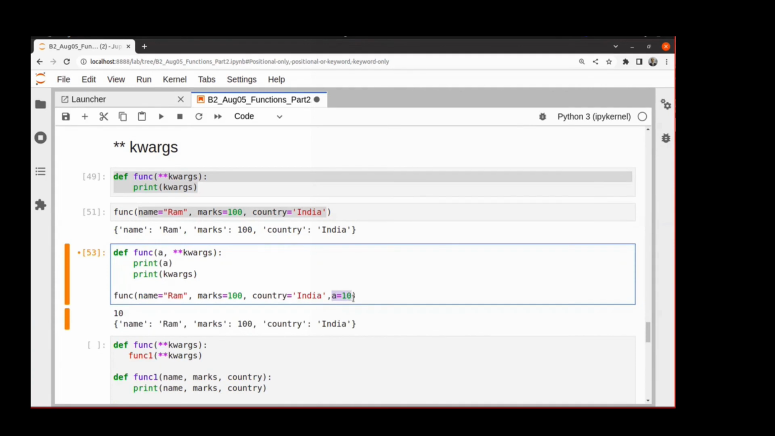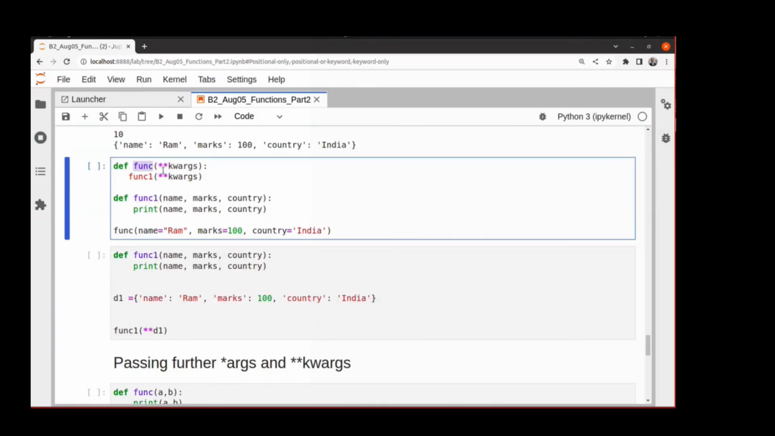This time the only question is, will this A enter this dictionary or will it not enter? So the answer is it will not, because kwargs captures those keyword arguments which are not consumed by explicitly named parameters. If it is consumed by A, this doesn't enter the dictionary. So we have a func which calls func1, and func1 is like this. When you have to pass those parameters as they are to another function, you need to do star star kwargs.